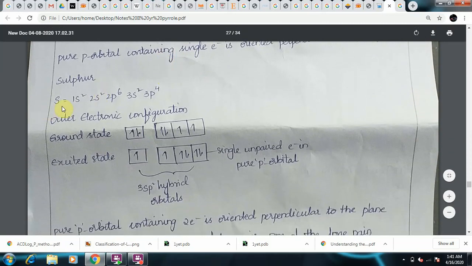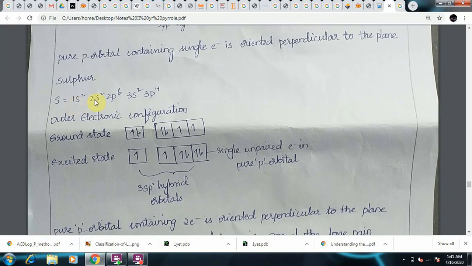Coming to the electronic configuration of sulfur, sulfur has atomic number 16: 1s2, 2s2, 2p6, 3s2, 3p4. The ground state outer electronic configuration is 3s2, 3p4. As you can see, the s orbital contains a pair of electrons. The px orbital contains a pair of electrons. Py has a single unpaired electron and pz has a single unpaired electron.